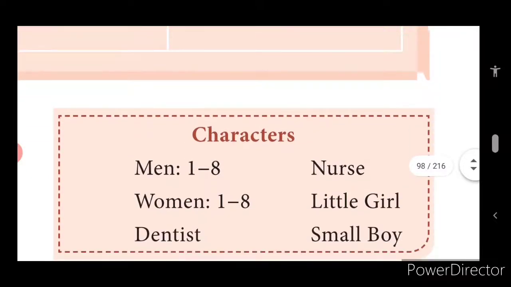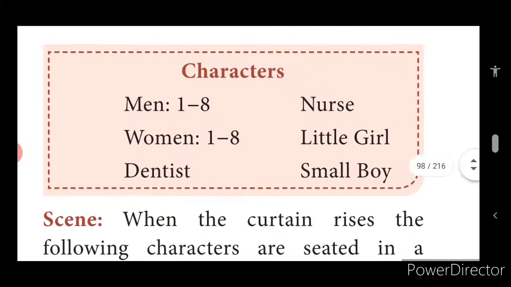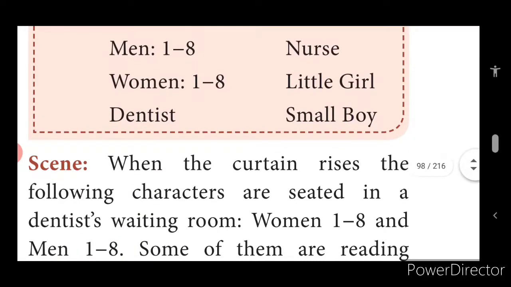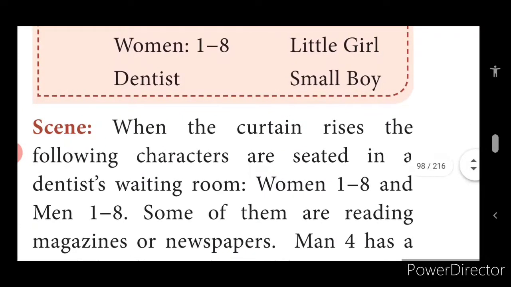See here the characters, children. Men 1 to 8. Men, they sit. Then women 1 to 8. Dentist, nurse, little girl, small boy. These are all characters in the play. When the curtain rises, the following characters are seated in a dentist's waiting room: women 1 to 8 and men 1 to 8. Some of them are reading magazines or newspapers.